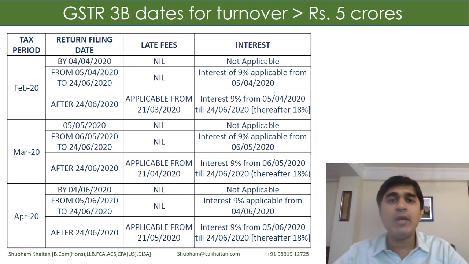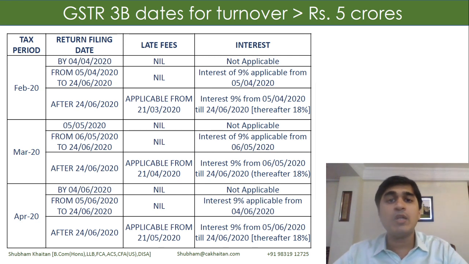But if I am filing my returns after 24th of June, interest would be applicable at the rate of 9% from 5th of April to 24th of June on a slab wise basis. Thereafter, from 25th of June, the interest rate would be 18%. So whichever date I file my returns, from 5th of April to 24th of June the rate would be 9%, but after this, from 25th of June, it would be calculated once again at the rate of 18%.